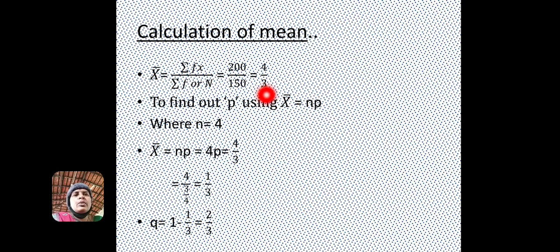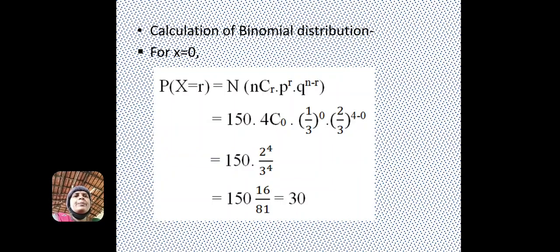Mean x bar we have already calculated as 4 by 3, but we do not know the value of p here. So it can be calculated using the formula which we had already discussed: 4p equal to 4 by 3. So p equals 4 by 3 divided by 4, that is 1 by 3. So q is 1 minus 1 by 3, that is 2 by 3. So, calculation of the binomial distribution for x equal to 0.